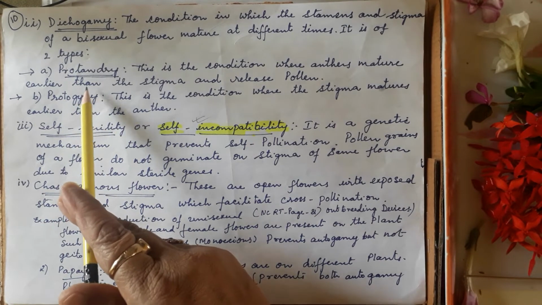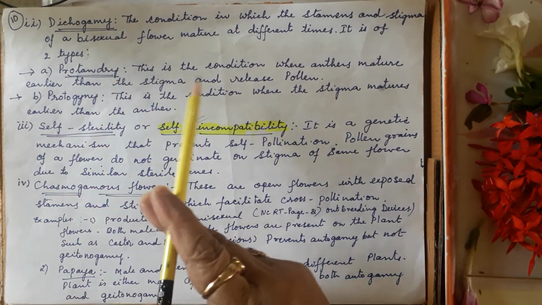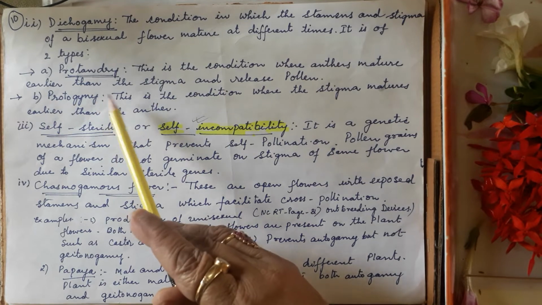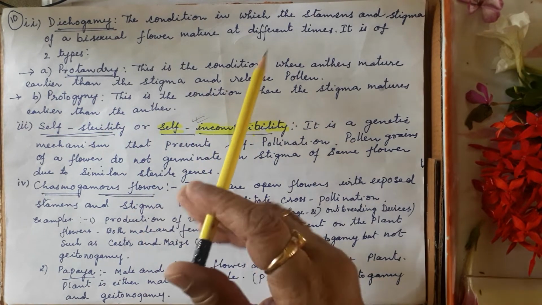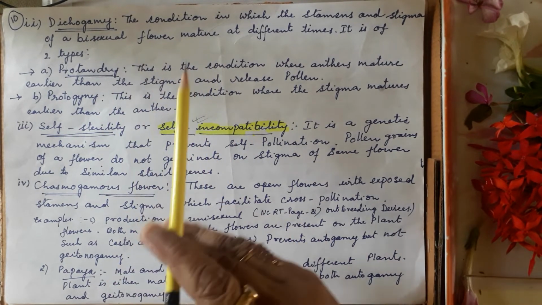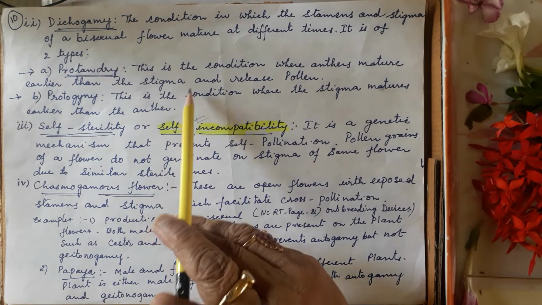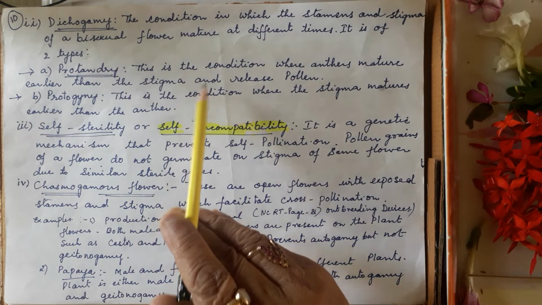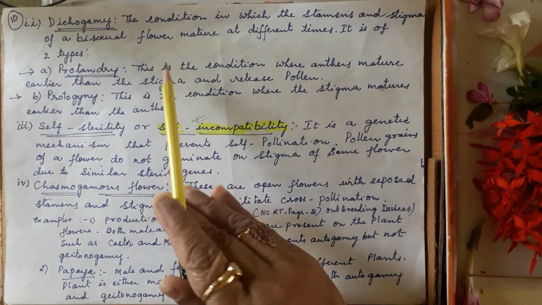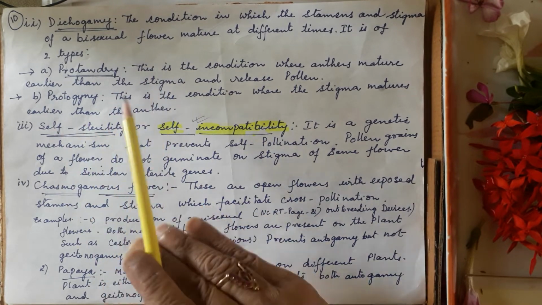First one is protandry. Protandry means the condition where anthers mature earlier than the stigma. First anthers will mature and pollen grains will be released, but the stigma, the egg, is not ready. So even if the pollen falls, self-pollination will not take place.